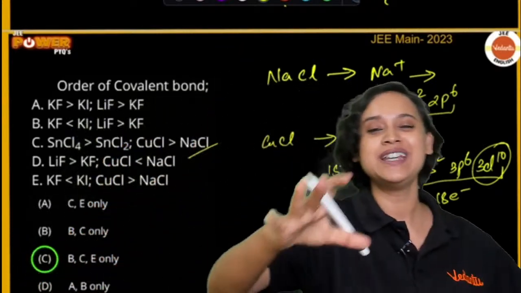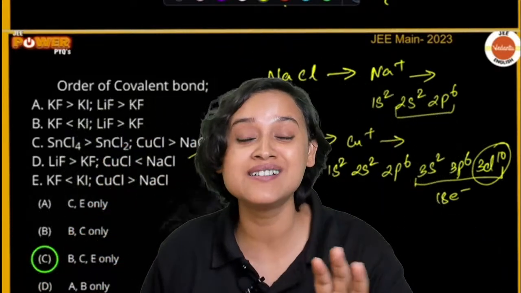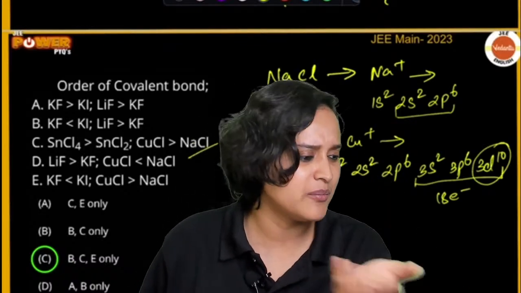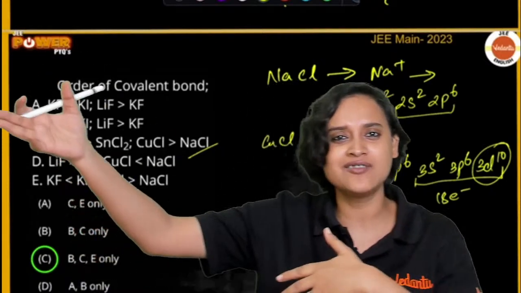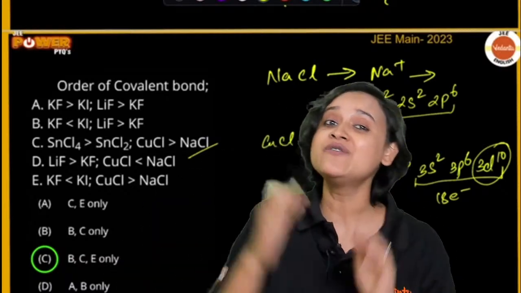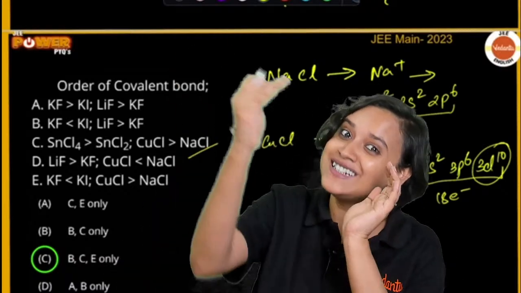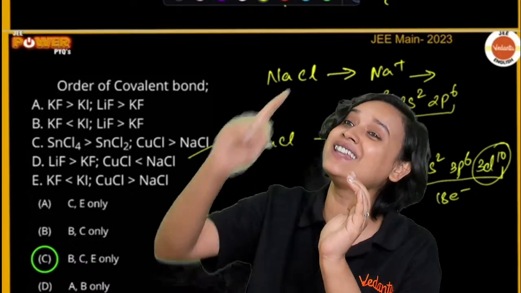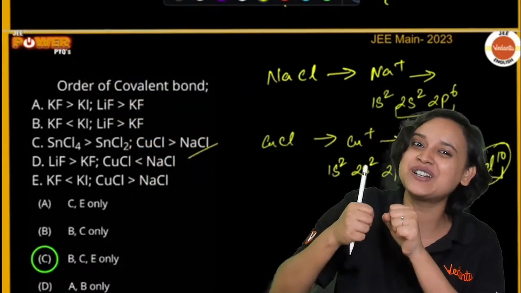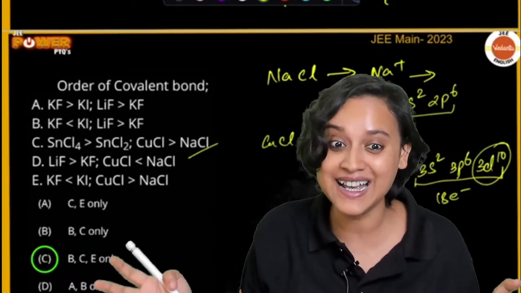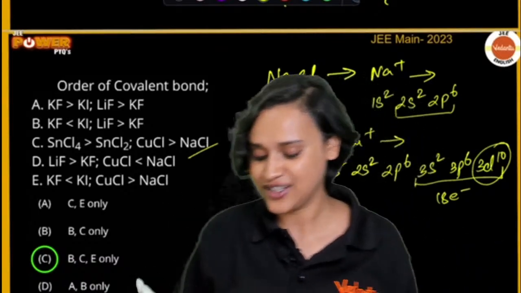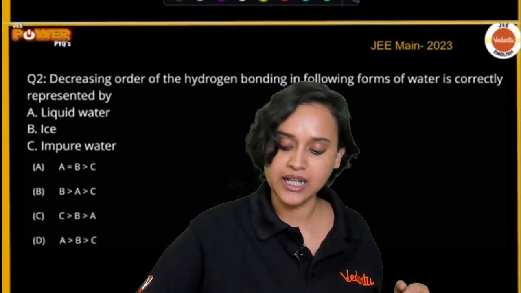Now, tell me, how many of you know that d orbitals have weak shielding power? Not the weakest, but the second weakest. F orbitals have the weakest. D orbitals also have weak shielding power. If they have weak shielding power, obviously the nucleus pulls the electrons closer. That means that they can also reach out to the Cl electron and pull it closer. More polarizing power. Makes sense? Yes, more polarizing power. Moving on to the next question, everybody.